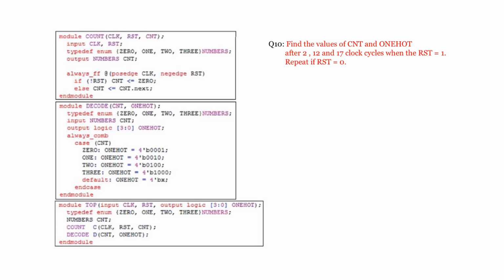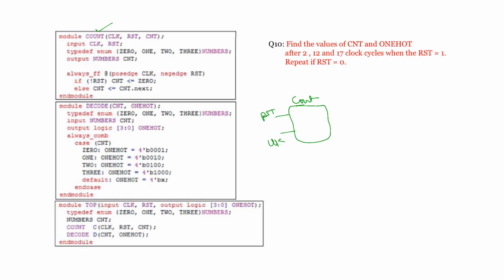Okay, so first let us assume you are going with a count. This is the count block. You can always draw a block diagram from the module. So let us assume this is a block where I am naming it as count. And what are the inputs and outputs you must draw? So inputs are clock and reset. This is RST and it is clock. And is the RST active low or active high? Since it is not RST I am saying, so it is active low.